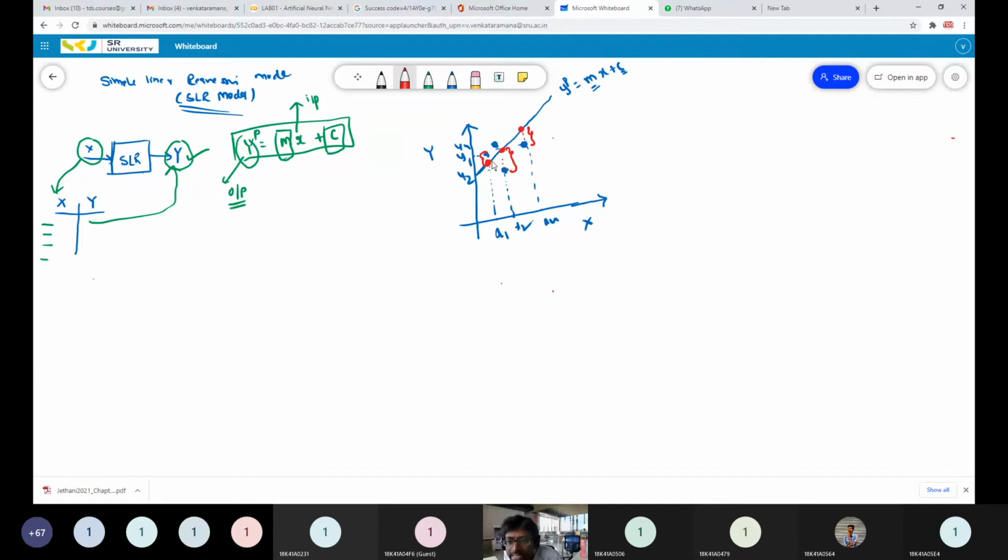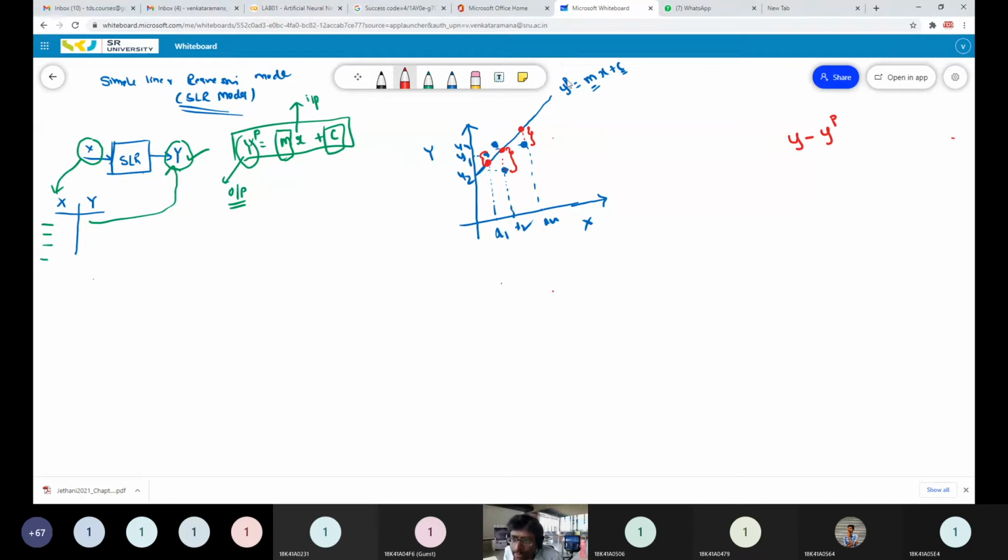So how do we compute the distance between these two? This is the predicted value and this is the actual value. So the actual value coming from the data, y, minus yp, the predicted value, and yp is coming from mx plus c, because yp is nothing but a point on the line for the corresponding x value.